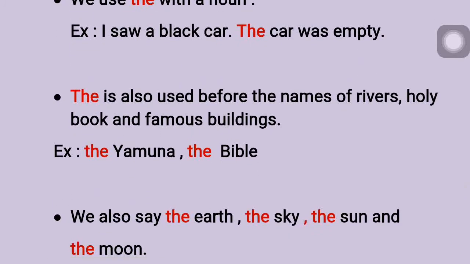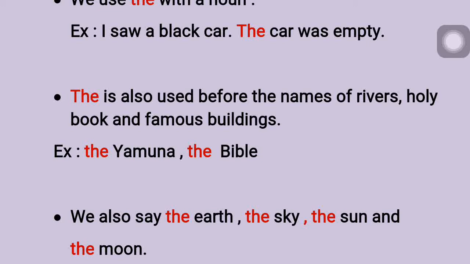Similarly, the is used for many other names, like before the names of rivers, holy books and famous buildings. Now here you can see I am talking about the river Yamuna. The Yamuna I am saying.